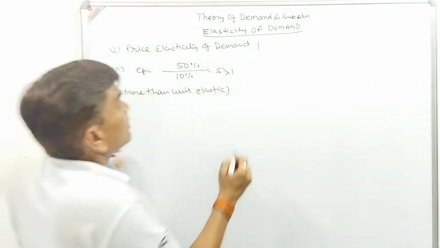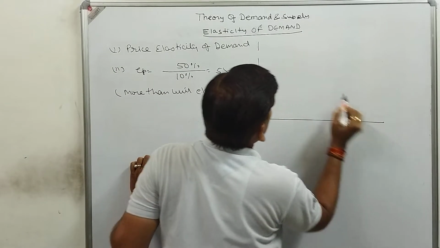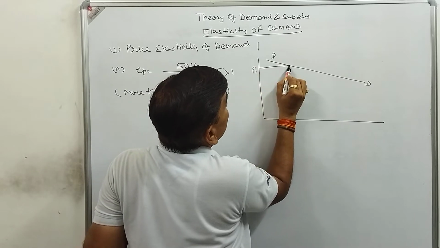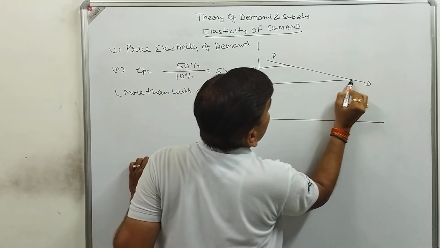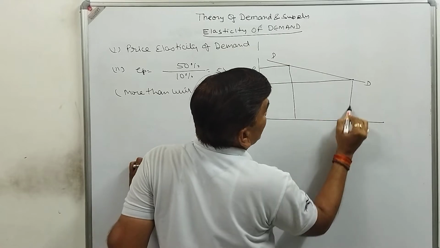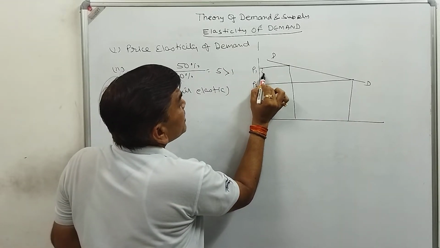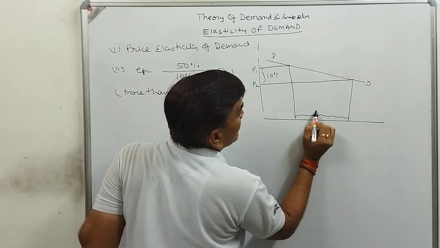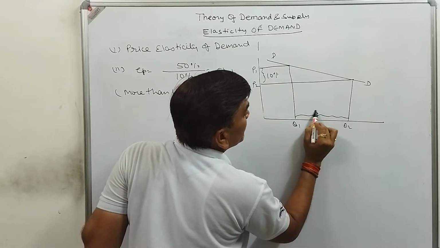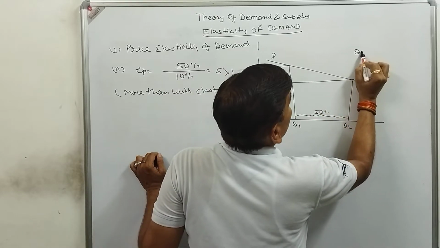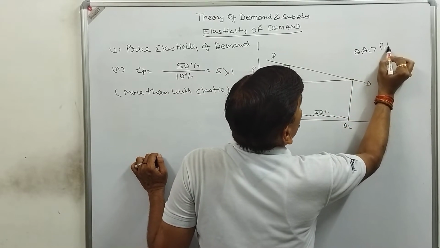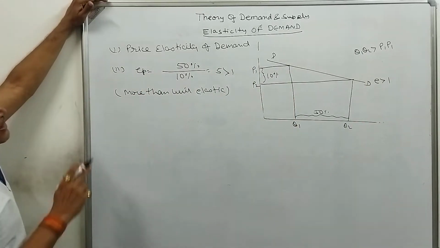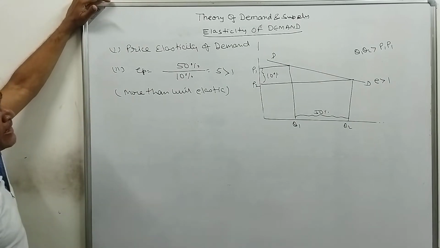Sometimes the demand function is like this. Here the change in price is very small, but the change in demand is very high. You can see here the change in price is only 10%, but the change in quantity demanded is 50%, or we can say Q1 Q2 is greater than P1 P2. So we will say elasticity is greater than 1. This is more than unit elastic.